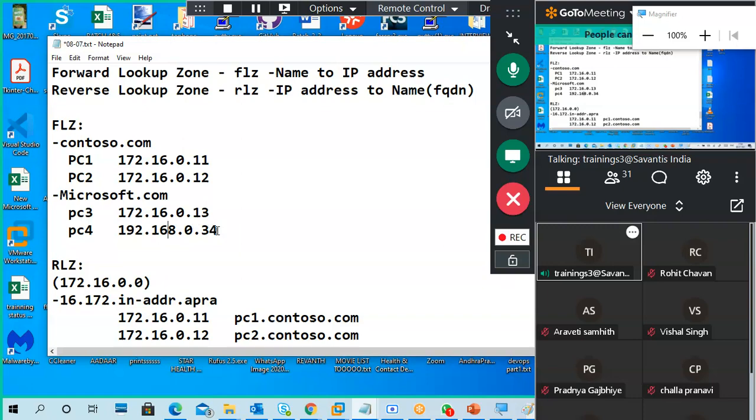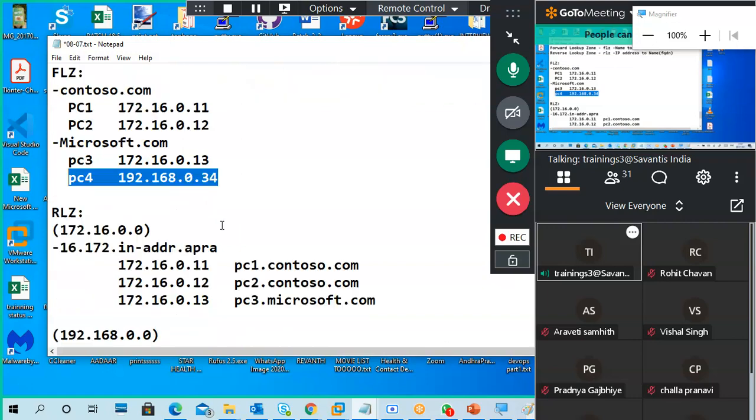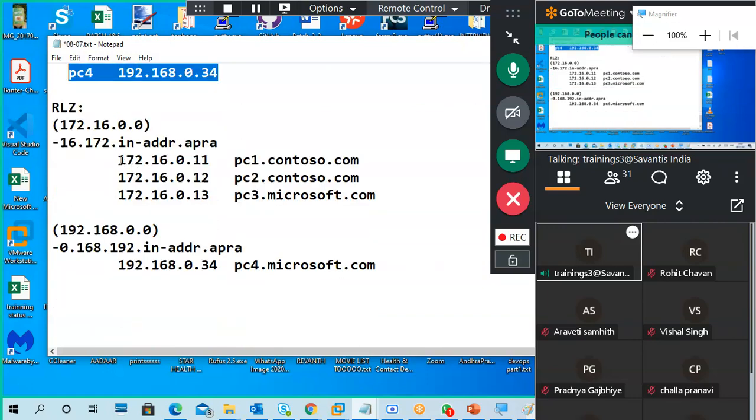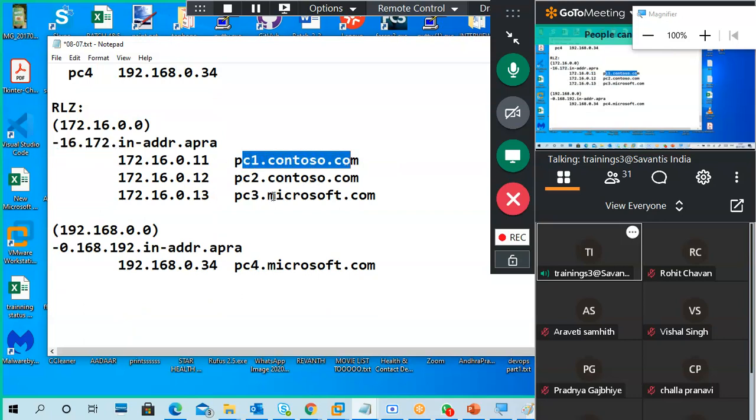Whether they communicate or not, that is a secondary matter. Here the IP addresses must be in this network, and whether it is contoso.com or microsoft.com, it won't worry about that. The only thing is which FQDN this IP belongs to. Here also, it is checked with the IP address and the network only.